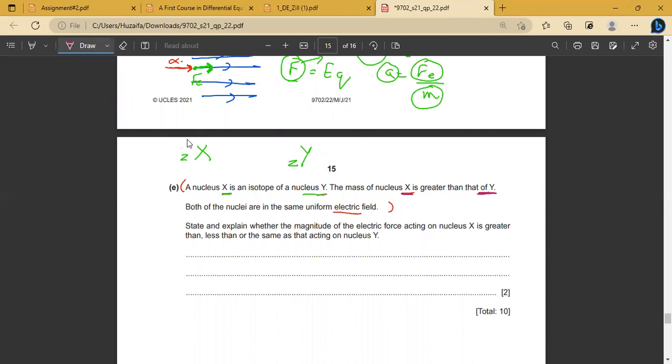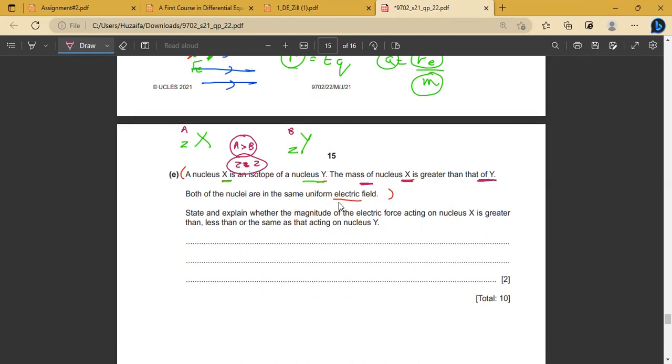The mass of nucleus X is greater than the mass of Y. For example, the mass number of X is A and the mass number of Y is B, so A will be greater than B. Now the picture is drawn here. Proton numbers are equal, so Z equals Z, and A is greater than B. Both nuclei are in the same uniform electric field. Let me draw here: X is here, Y is here.